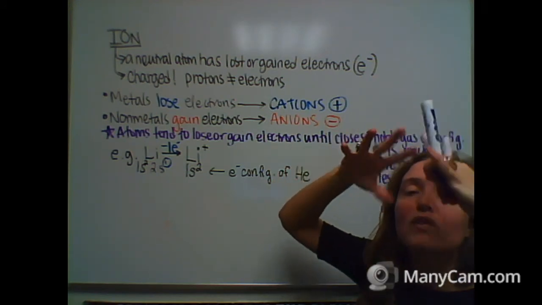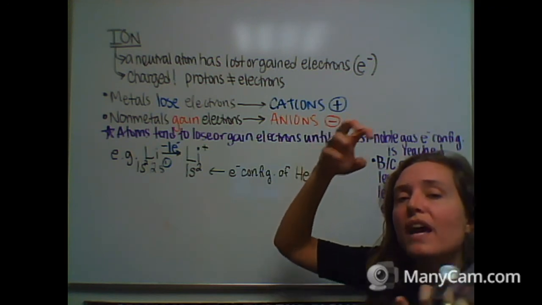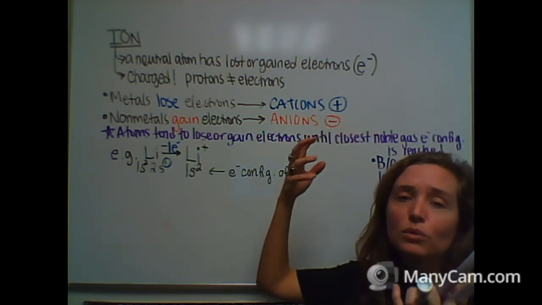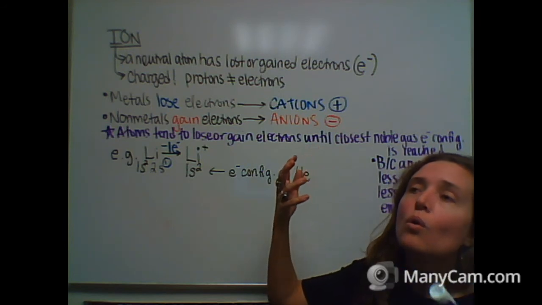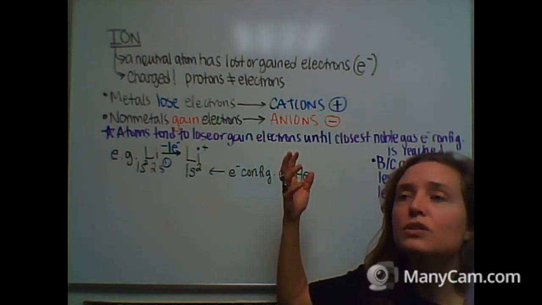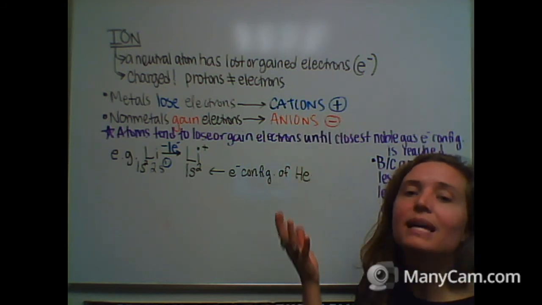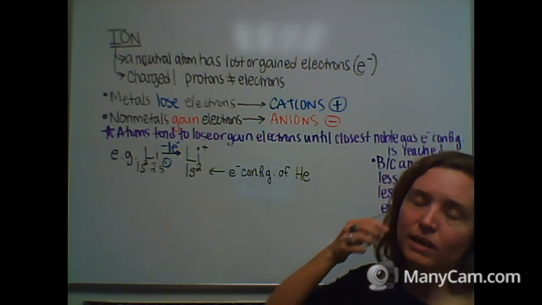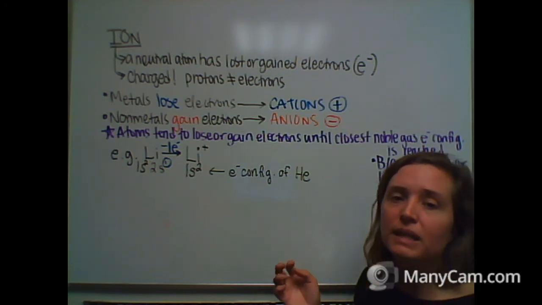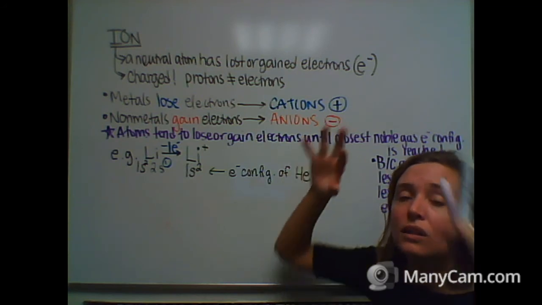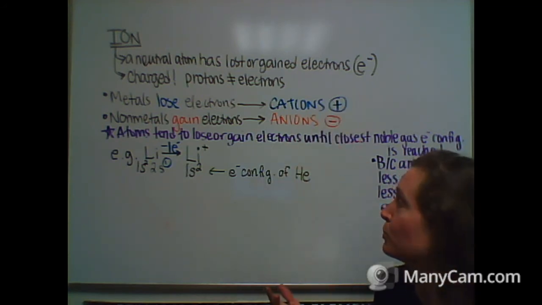They're the furthest from the nucleus, and so they are the ones that are easiest to remove for metals, or electrons tend to be added to the outer shells when they gain, right? When nonmetals gain electrons, it's because it's easiest to add electrons further from the nucleus where there's more room.